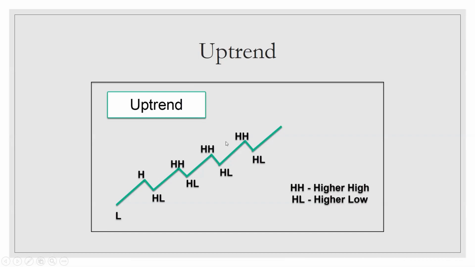To put it in a simple way, whenever the price keeps on making higher lows and higher highs, we recognize the script is in uptrend. I will repeat once again: whenever the price keeps on making higher lows and higher highs, we consider the script is in uptrend.